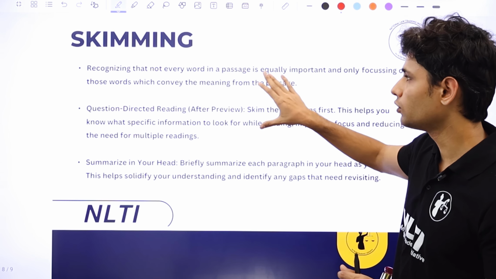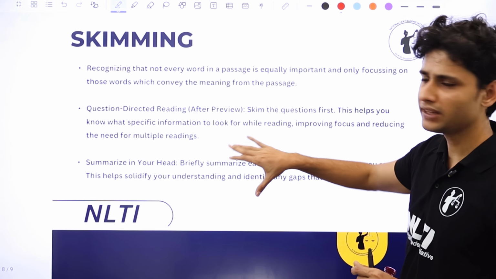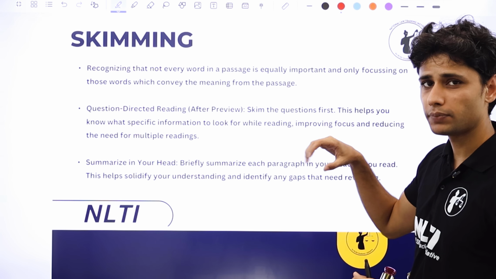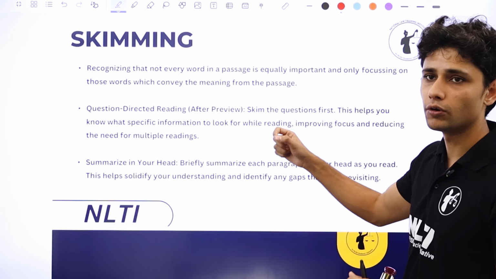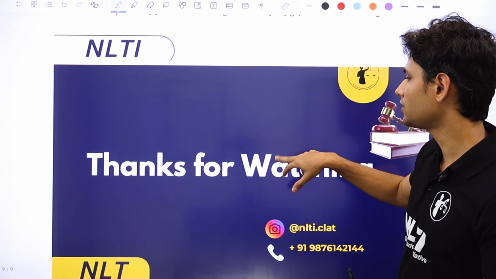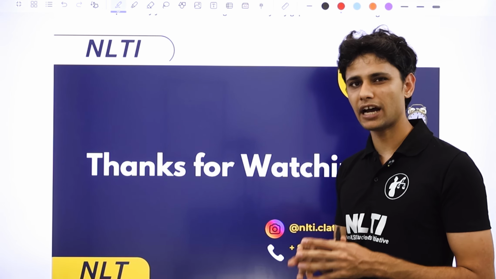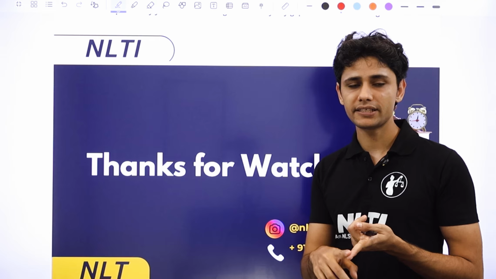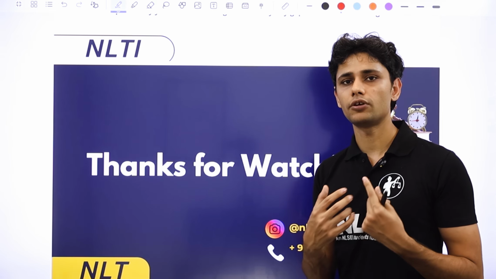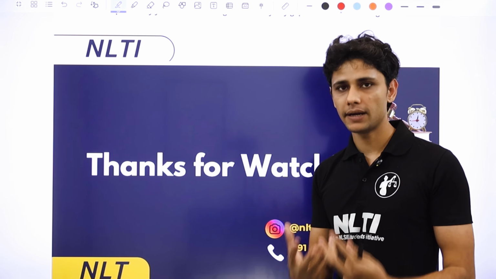I've already told you how to go about skimming. This is a more theoretical illustration of how you can go about skimming. You can just briefly pause and read these things, but I have given you a practical layout of how you go about skimming. So that concludes our first session, which is about reading comprehension passages and how you can understand the substance of those passages and also efficiently read them by saving time.